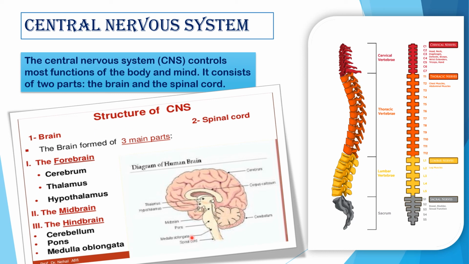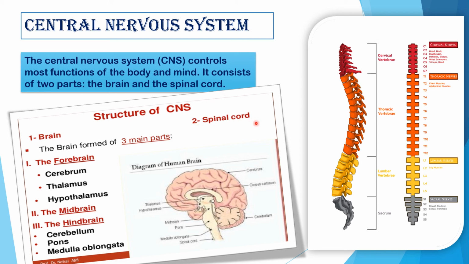So here is brain. The brain is formed of 3 main parts. The forebrain consists of cerebrum, thalamus and hypothalamus. Here all the divisions have been shown. The midbrain and the hindbrain consist of cerebellum, pons and medulla oblongata. Pons, medulla oblongata, and from here spinal cord starts, and cerebrum and cerebellum are there.